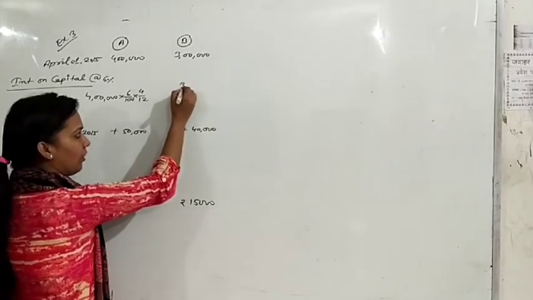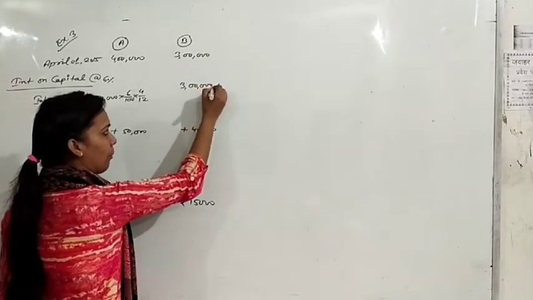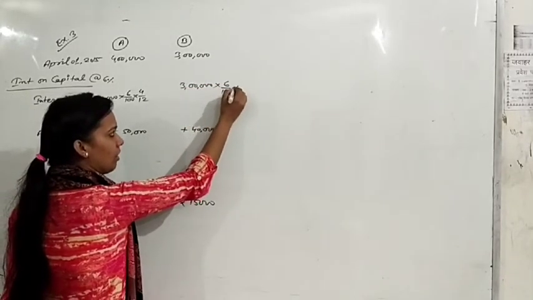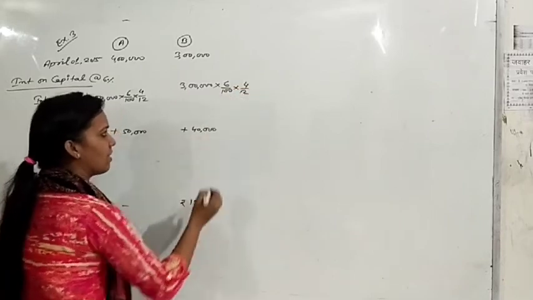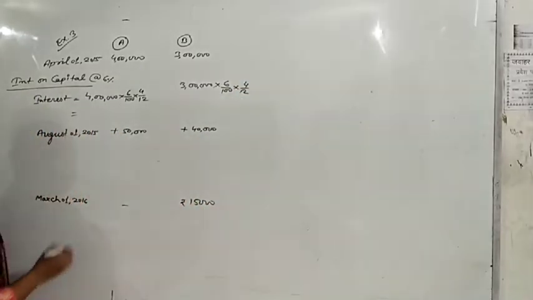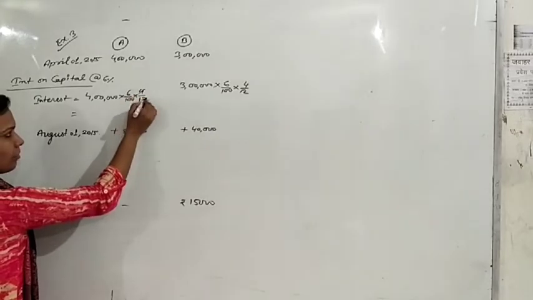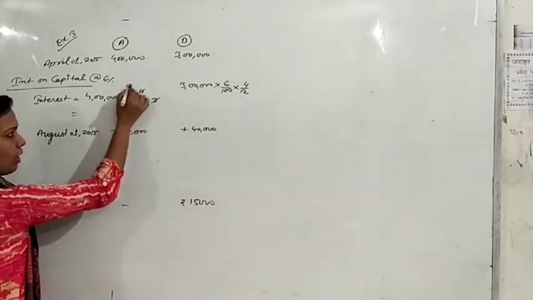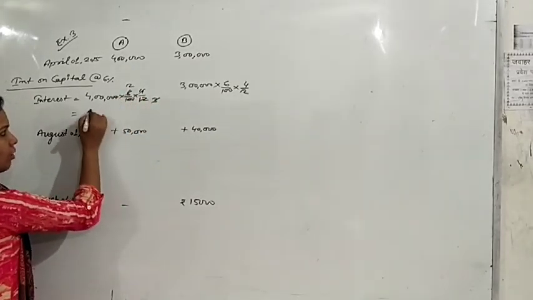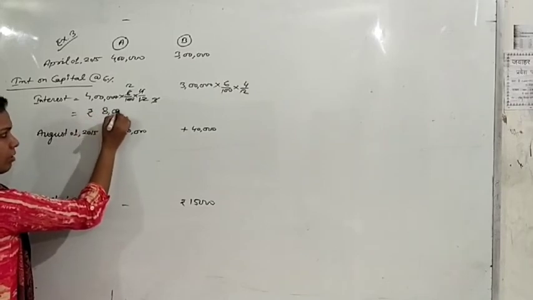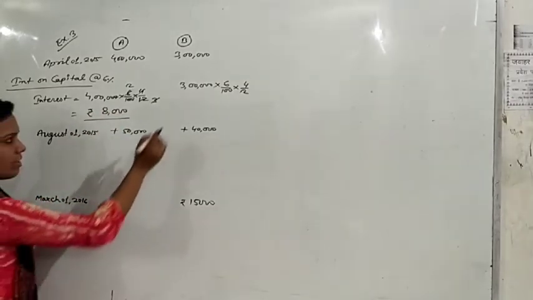For B, 3 lakh multiplied by 6%, multiplied by 4 months, the same time period. So calculate this interest. It is rupees 8,000. This is the first interest.